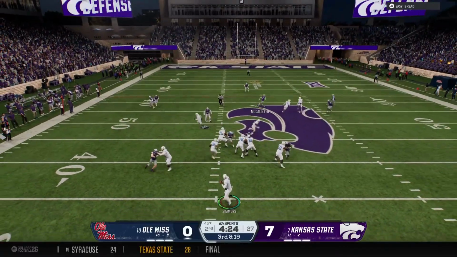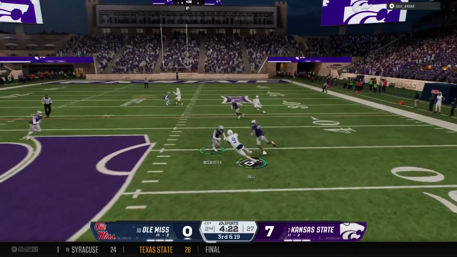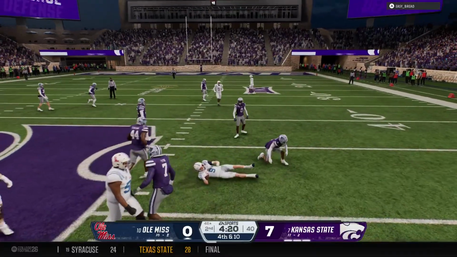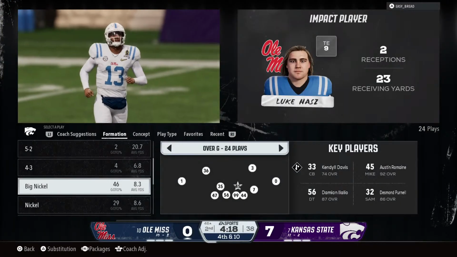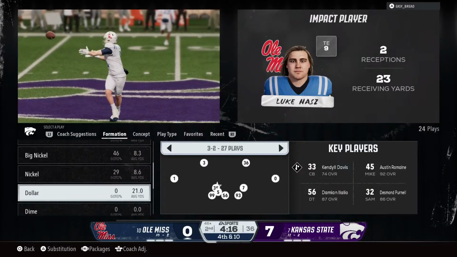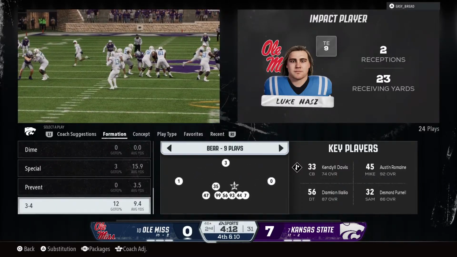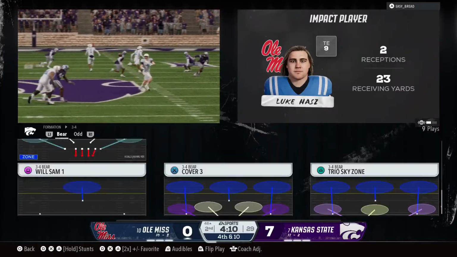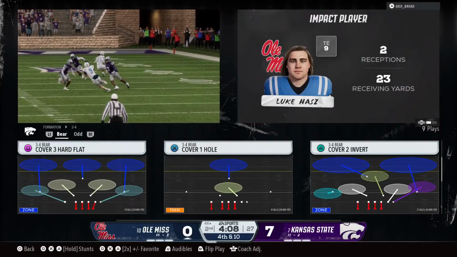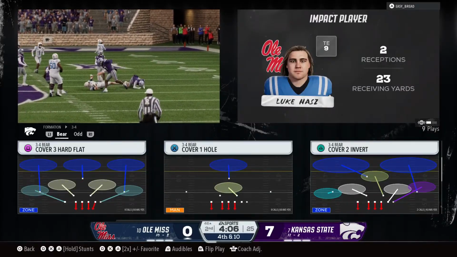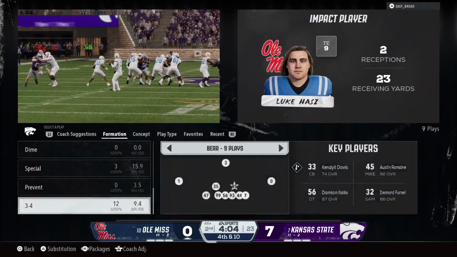Out of the gun now on 3rd down. Here's a throw underneath to the tight end. Completion nets about 9 yards. Not enough for the first, and it's 4th down. Well, I don't mind the quarterback making this throw. He found the open receiver. Really would have loved to have seen a little bit more effort by this wide receiver to get to that 1st down marker. Instead, we got a 4th down decision.